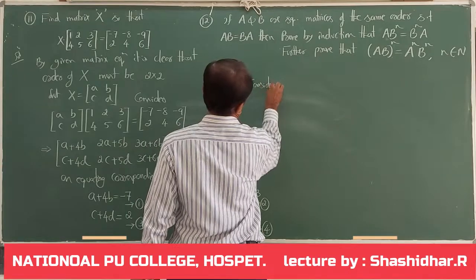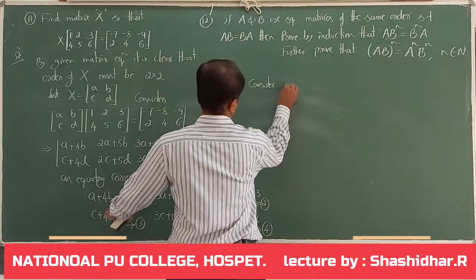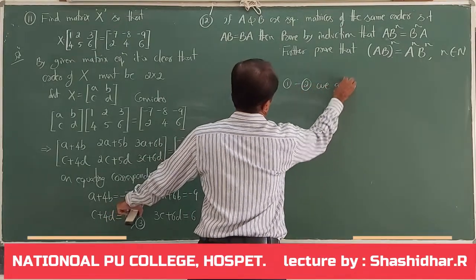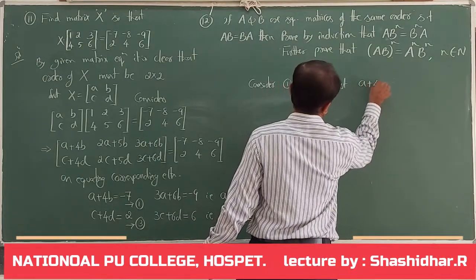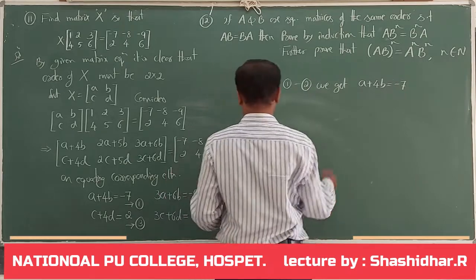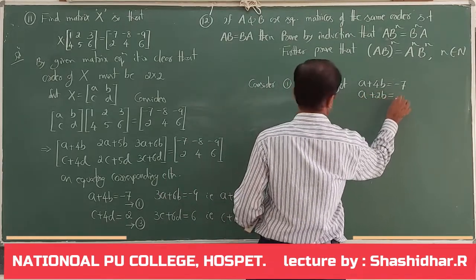Consider equation 1 minus equation 2. We get A plus 4B equal to minus 7, A plus 2B is equal to minus 3.